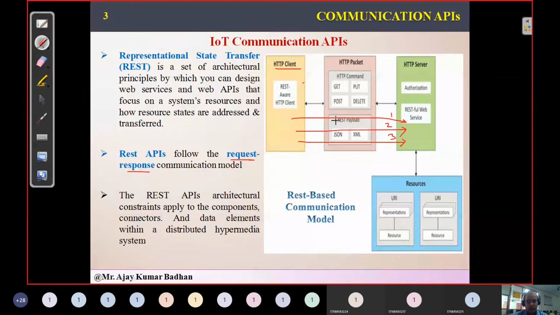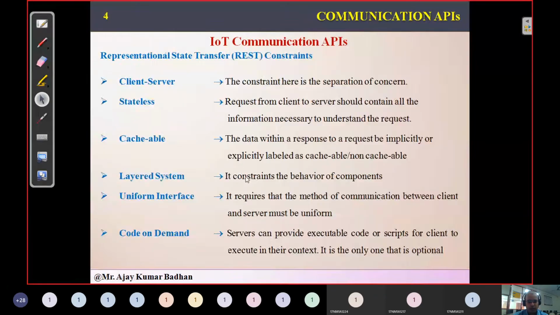It means that in every request you have to transmit the address related to the client, what data is required, everything in that particular request. So it is a stateless protocol since it follows the request response communication model. Now, this communication API has certain constraints, related to different components. Let us discuss what the different components are.